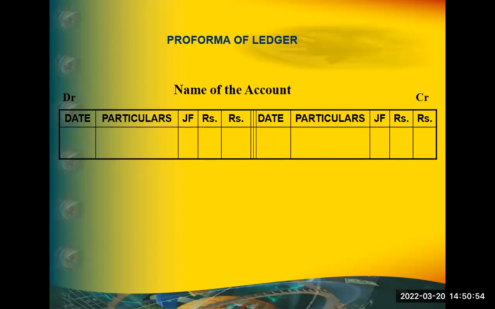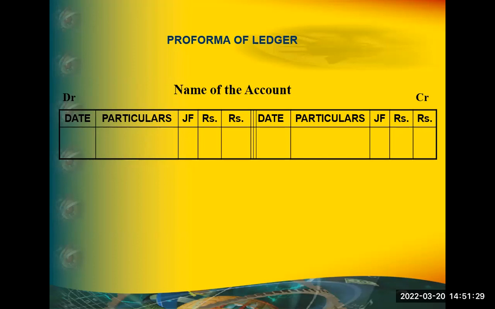How many accounts are there in journal? That many accounts we have to prepare in the ledger. What do I mean? In journal we are writing one by one, date wise. Suppose 30 dates you recorded the journal: goods sold, purchased, commission paid, rent paid, all those things. Now we check for one account, cash account, write it separately. Then there is one purchase account, write it separately. Again, cash comes, no need of counting. How many accounts individually coming in journal, that many ledger I have to prepare.